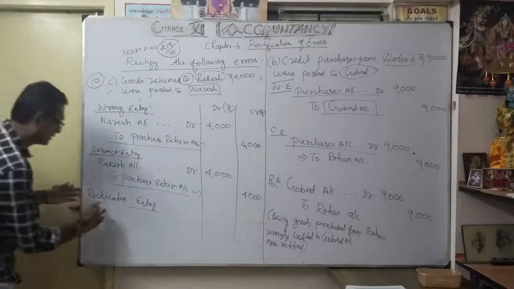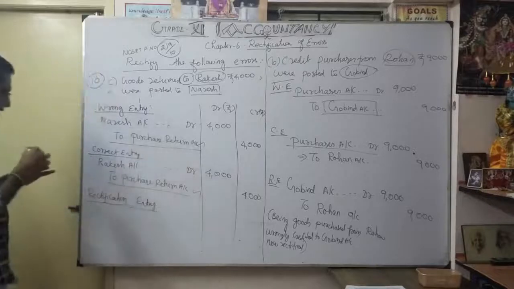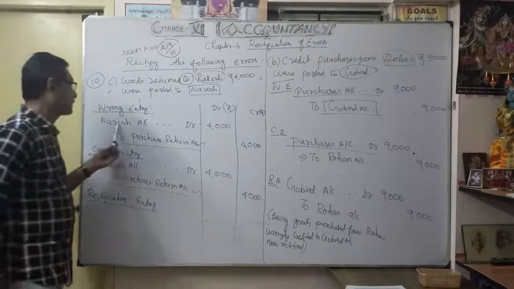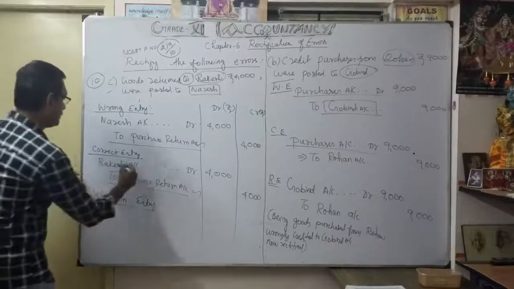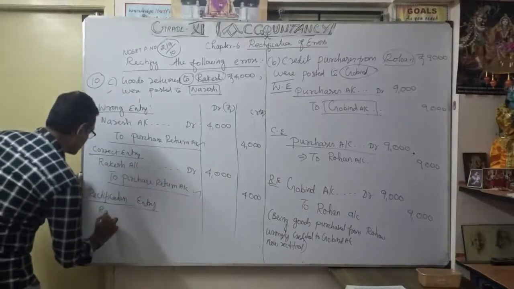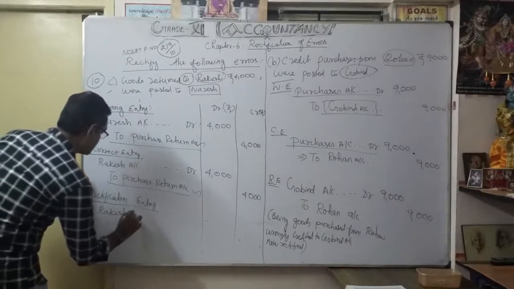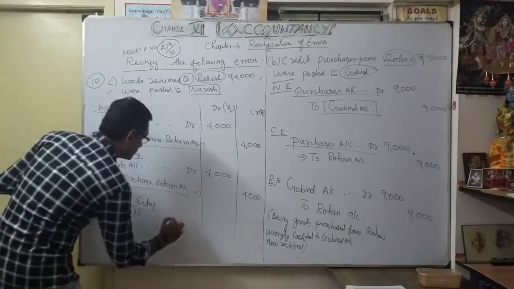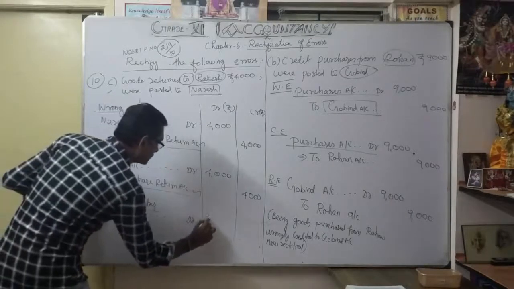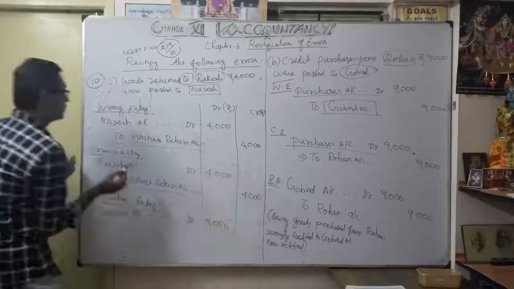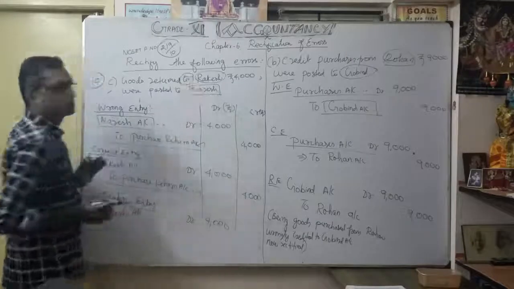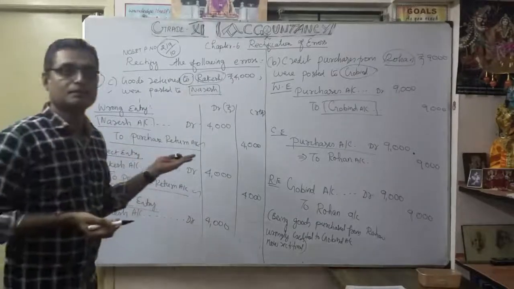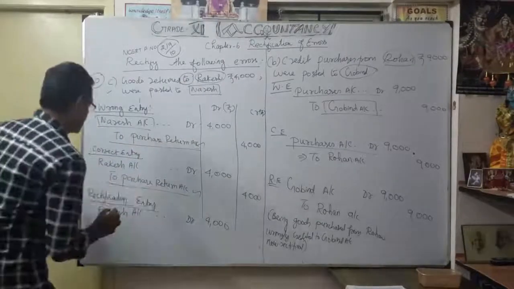So the rectification entry is very simple. Earlier we wrongly debited whom? Naresh. Actually returned to Rakesh. So Rakesh as it is: Rakesh account debit, how much? 4,000. You only want to remove Naresh, who was wrongly debited earlier. Now we are going to do the credit side.